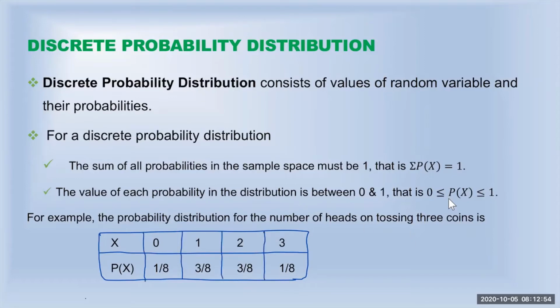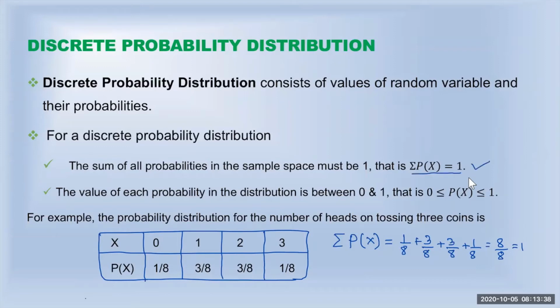The first one is sum of all probabilities. Sum of all probabilities must be 1. Let's find it. So these are the probabilities. We have 1/8 plus 3/8 plus 3/8 plus 1/8. You have a common denominator of 8. Now if you add the numerator, 1 plus 3 is 4, 4 plus 3 is 7, plus 1 is 8. So it is 8 over 8, which is equal to 1. So the first condition is true. Sum of all probabilities is 1. So this condition is true.